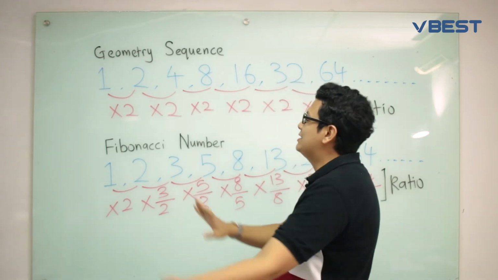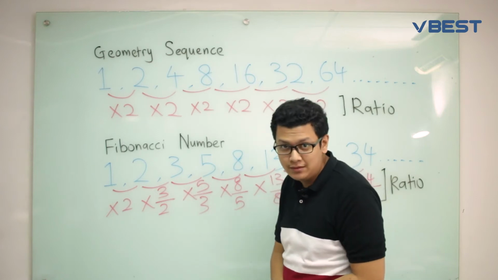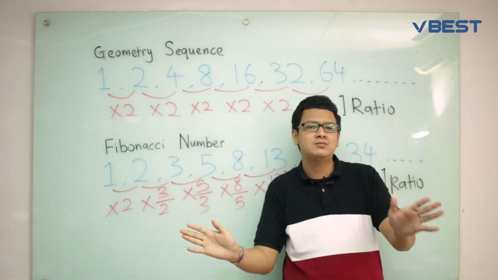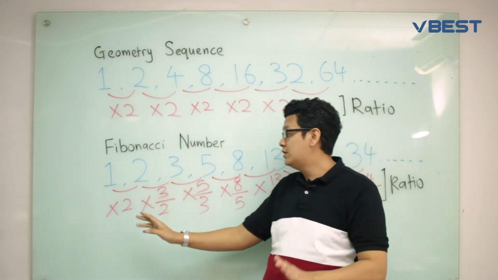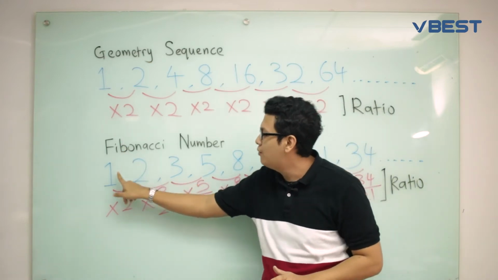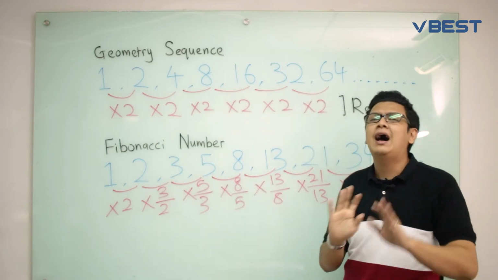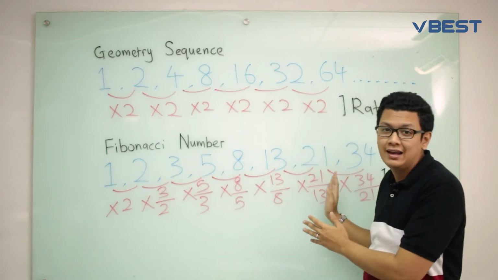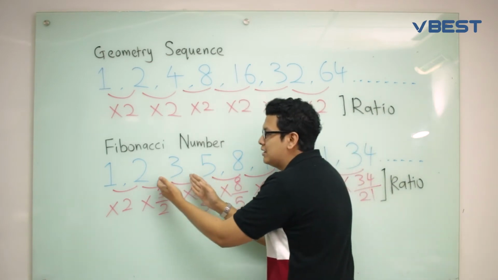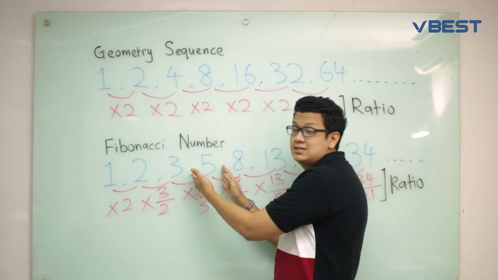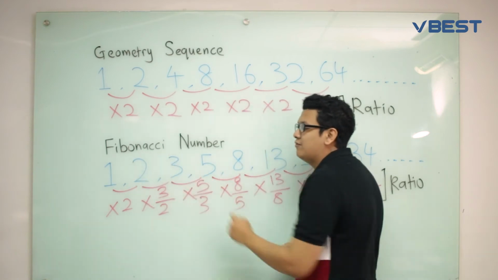And then let's look at the Fibonacci numbers. Okay, so the Fibonacci sequence over here is very special. You can see the sequence from 1 to 2, and then to 3, and then to 5, and then to 8. How does it get like that? It's just that each next number is the sum of the 2 numbers before it.